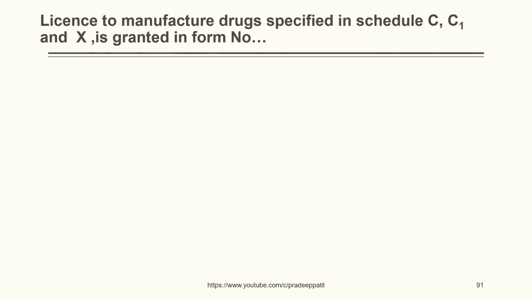License to manufacture drugs specified in Schedule C, C1 and X is granted in form number 25, 26, 27, 28. The correct answer is 28. License for operation of blood bank and processing blood components of products is granted in form number 28, 28A, 28B, 28C. The correct answer is 28C.